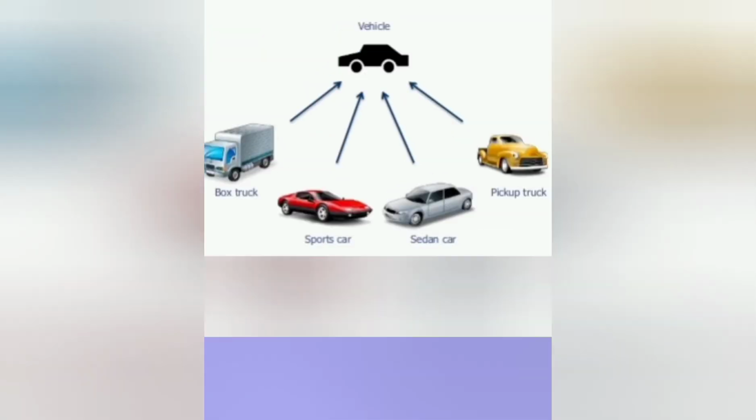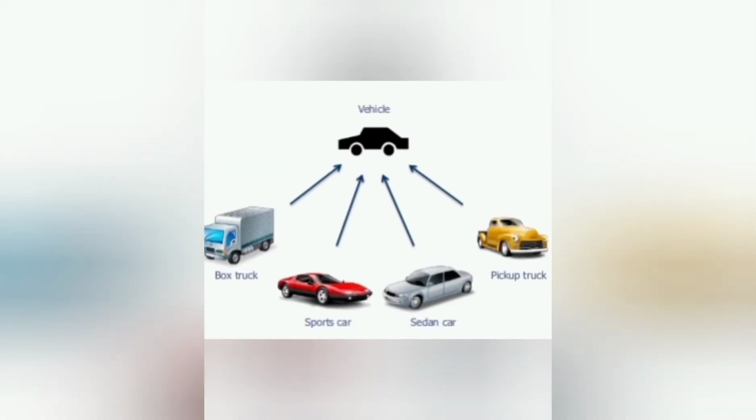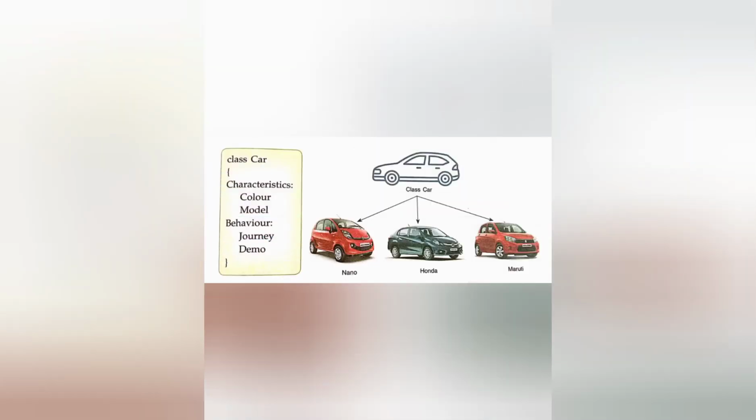Next topic is real world class and object. Here vehicle is a class. In that vehicle class, truck, sports car, sedan car, pickup truck, these all are the objects in the class vehicle. Another example, a class car. It contains different types of cars, Nano car, Honda, Maruti, etc.